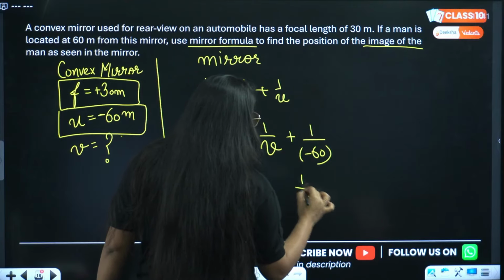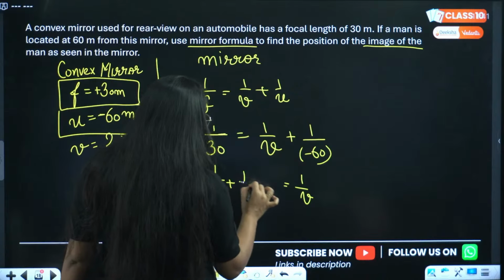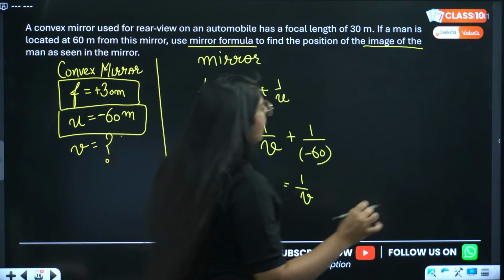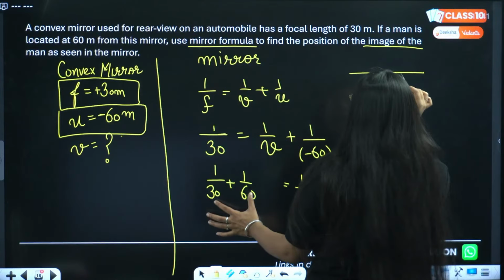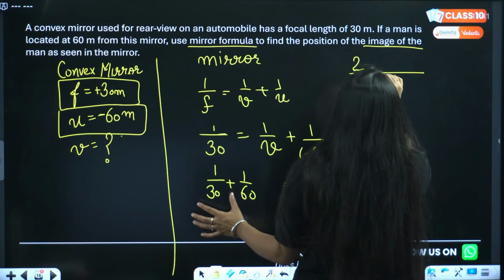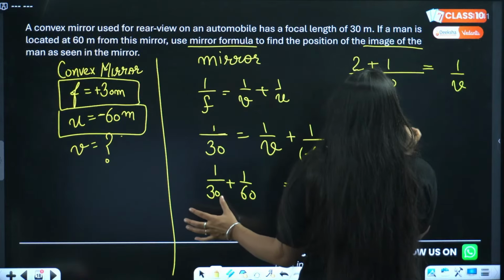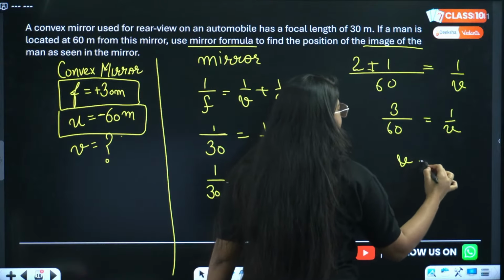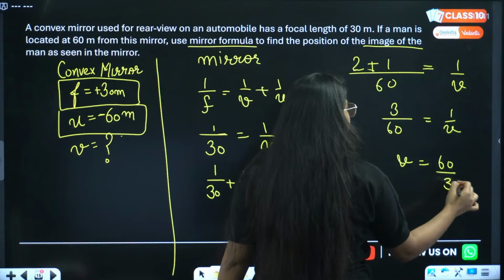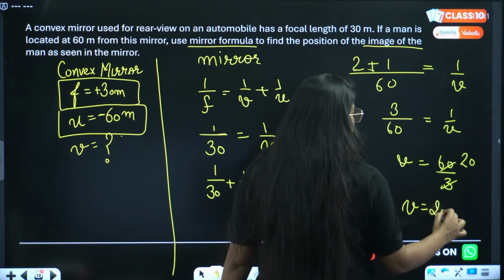So you can just solve this, right? Easy. Who here has a problem with calculation? Let me know. If you have any problem with the calculation, we'll take LCM as 60, right? So this will be 2 plus 1 equals 1 by V. That will be 3 by 60 equals 1 by V, and V will be 60 divided by 3, that is 20. So V will be 20 meters.